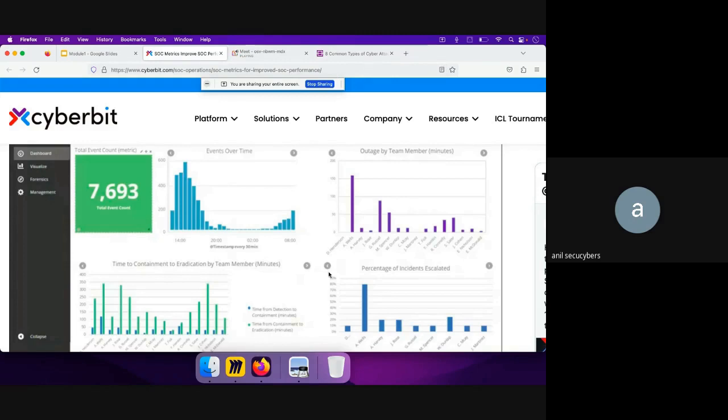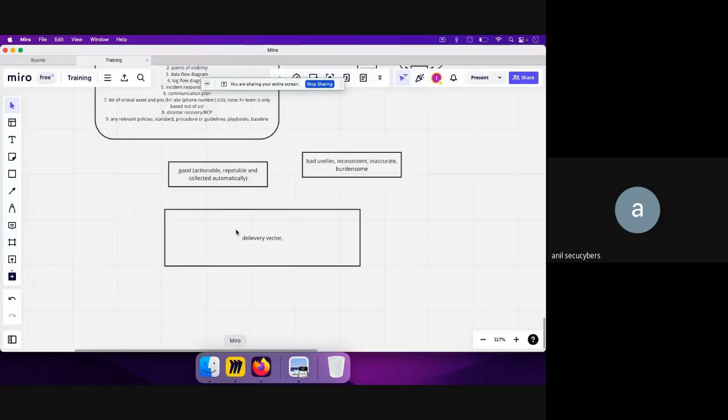Okay, so let's come back to the topic. One of the good actionable metrics is the delivery vectors, which we went through. Now, another metric that we can use is unique hosts with virus detected.